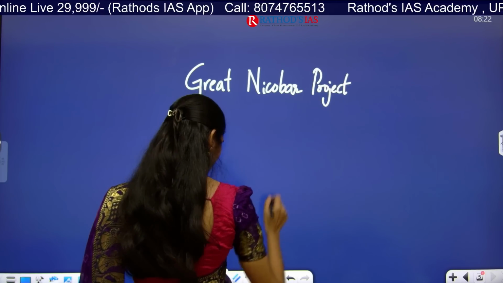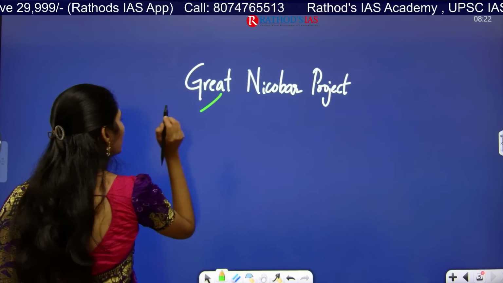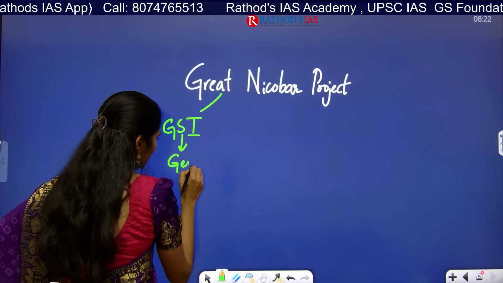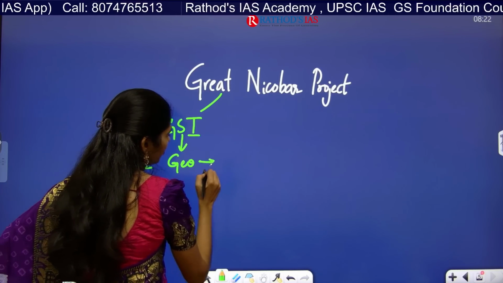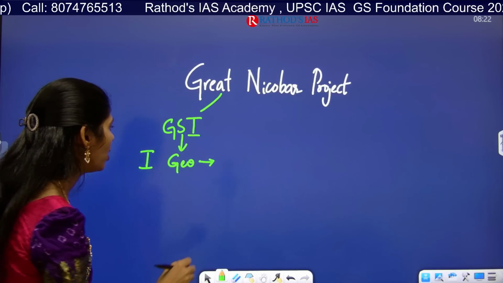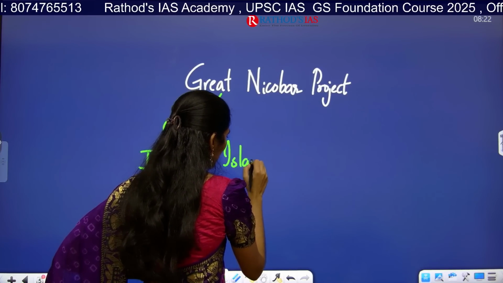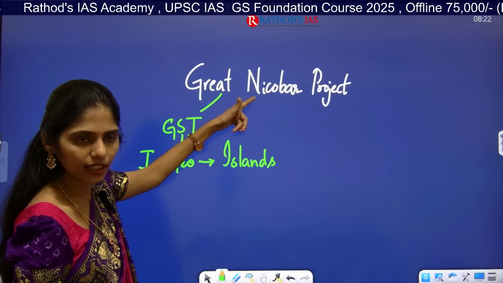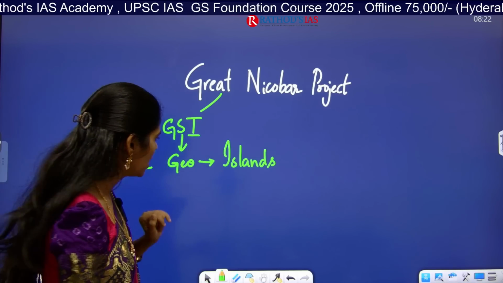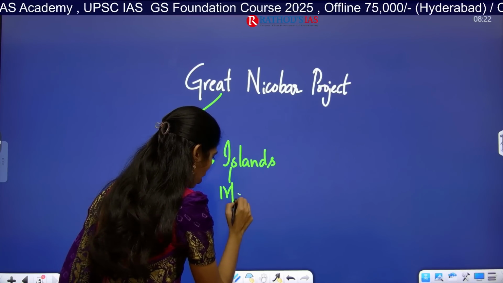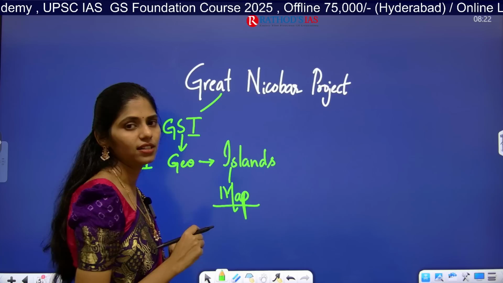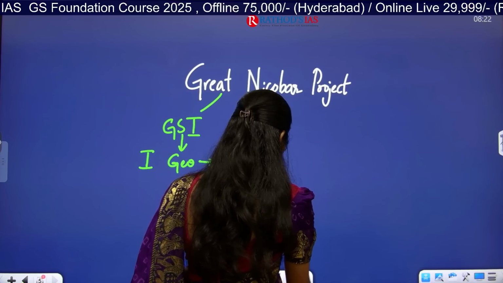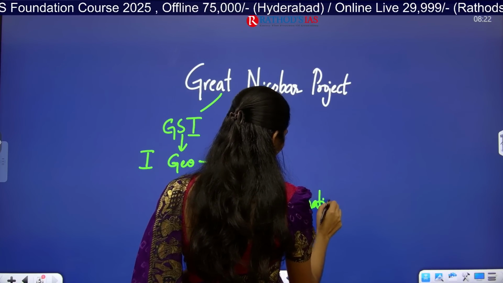So where can we fit this article? In GS Paper 1, you have Indian geography. In physiographic divisions, you will be studying about islands, Lakshadweep and Andaman and Nicobar. From there we can connect. Here you have to see the map of Nicobar, important straits and important islands, and even the formation of these islands, how they were formed.